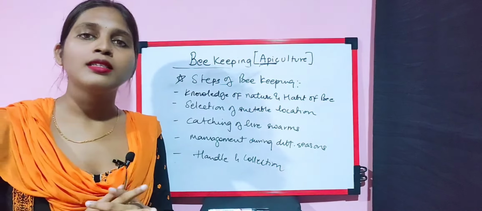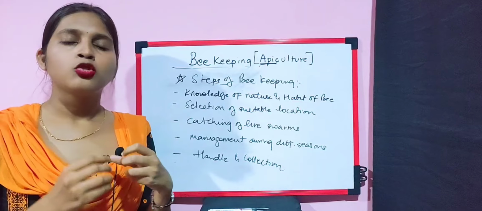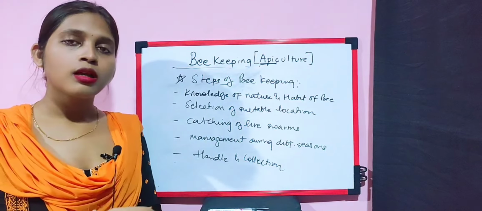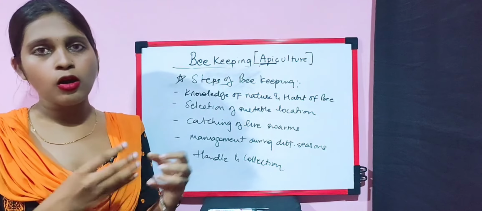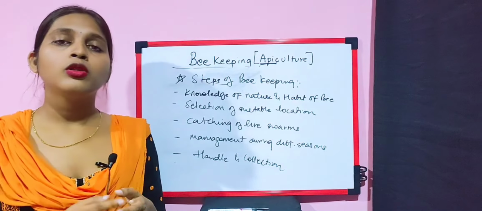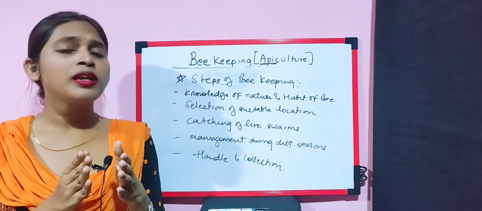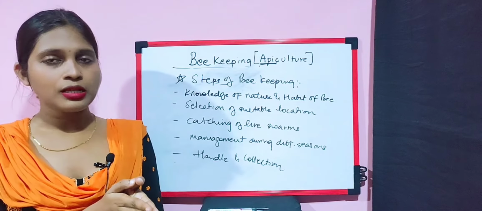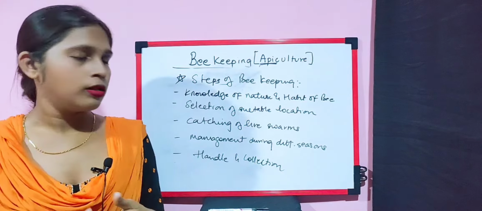The last thing for apiculture is: what are the steps for beekeeping? The one who is involved in this commercial apiculture business needs to be very much aware, or should have knowledge, of the nature and the habits of bees. Yes, we should be aware of all the breeds. Now we know what breeds are present, and we should always be aware of all the behavior of the bee. If we know the behavior of the bee, it is easier for us to go further.